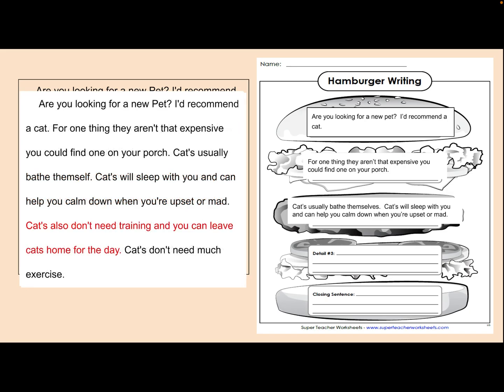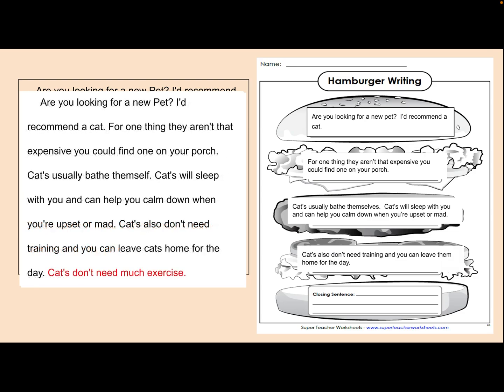Cats don't need training. You can leave cats at home for the day. I think that's a good detail. I'm going to put that in detail 3. Now, the only thing left is our closing sentence. Now, let's remember, our closing sentence needs to wrap it up, and it usually restates our main idea. So let's try this. Cats don't need much exercise. I'm going to put that in my closing sentence.